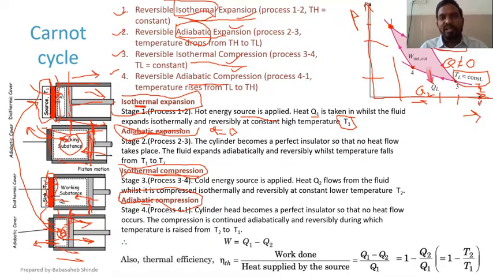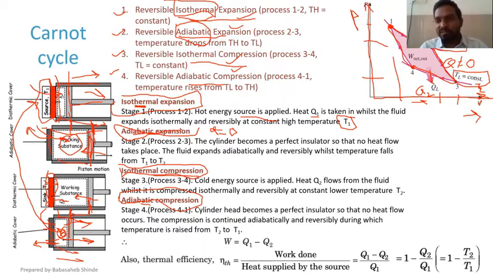Okay. So there are 4 stages. First one, isothermal heat addition as well as expansion. Then adiabatic expansion, then 3 to 4, isothermal compression at constant temperature, and adiabatic compression where temperature changes from T2 to T1.